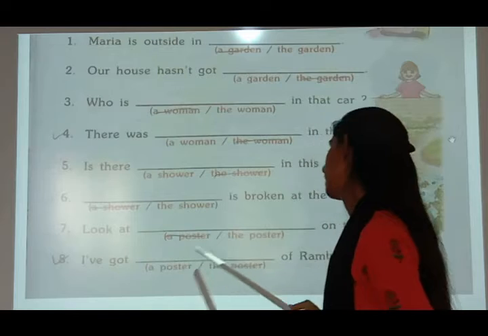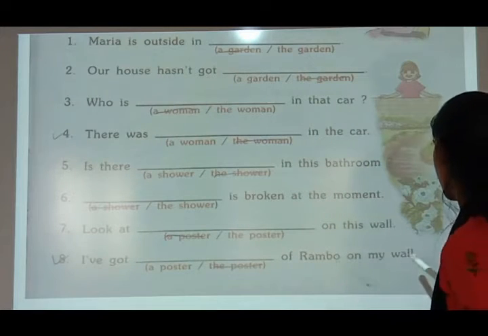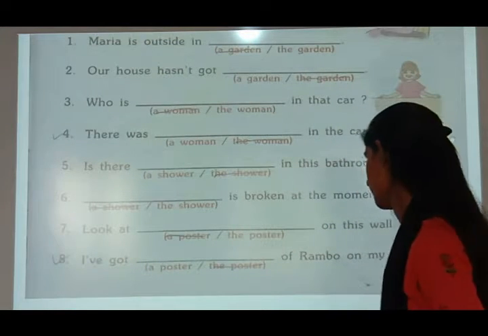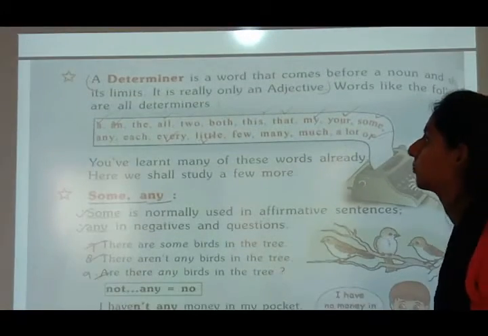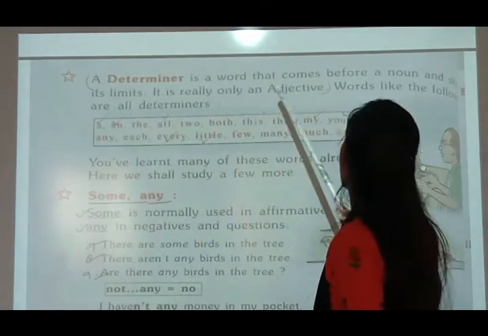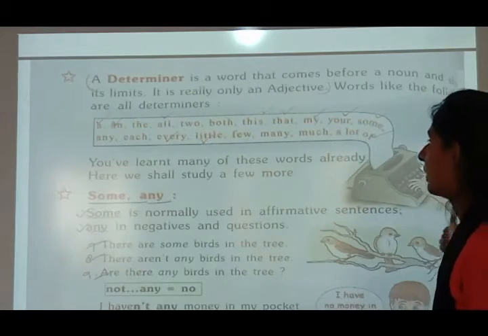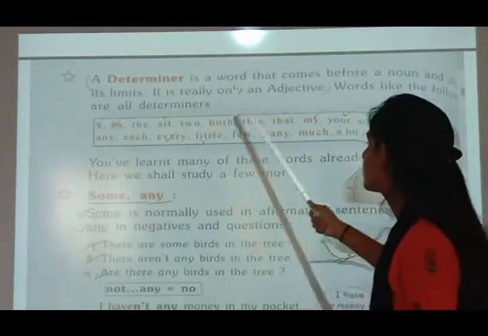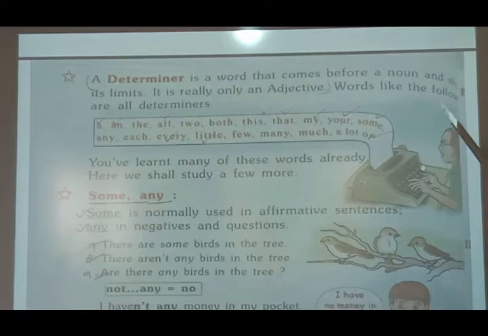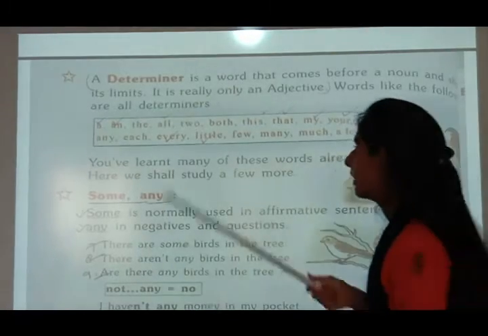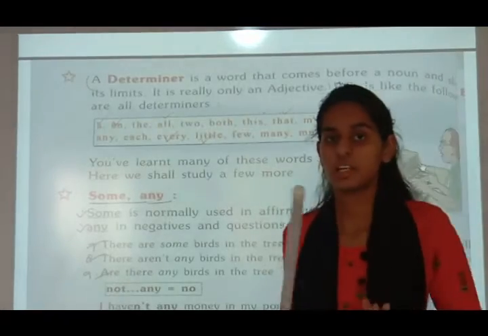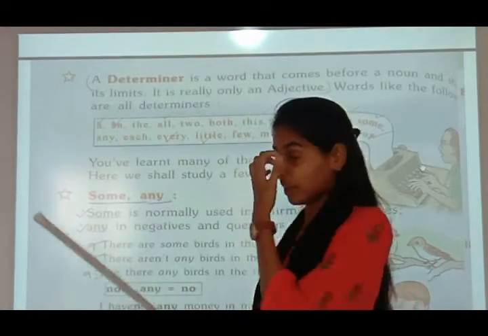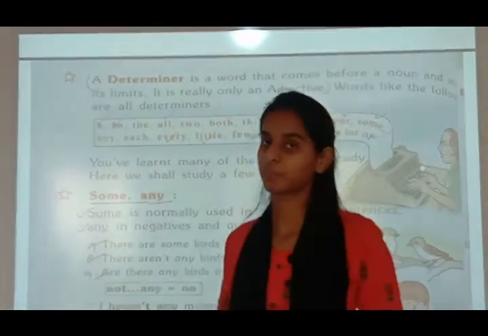I have got blank of rainbow on my wall, a poster. Now see determiner. A determiner is a word that comes before a noun and shows its limits. It is really only an adjective. Words like the following are all determiners. Determiners means it determines, it is showing its limit, and it is used before a noun.